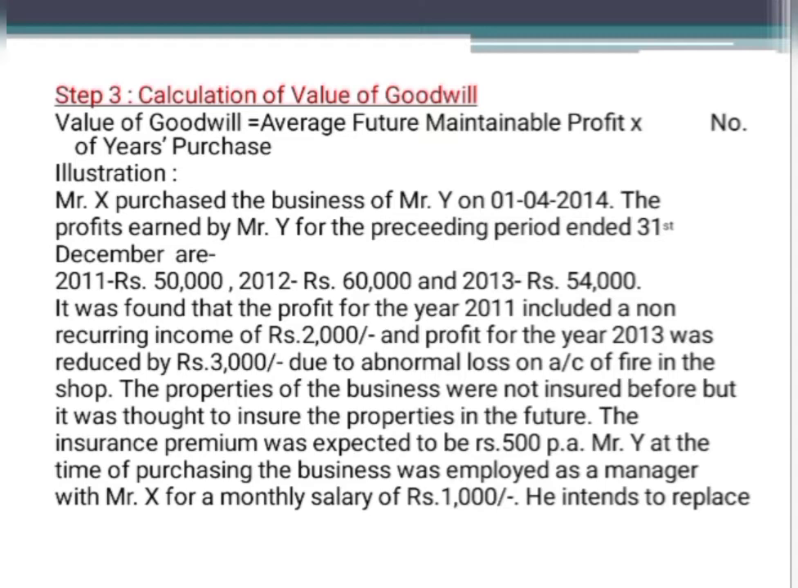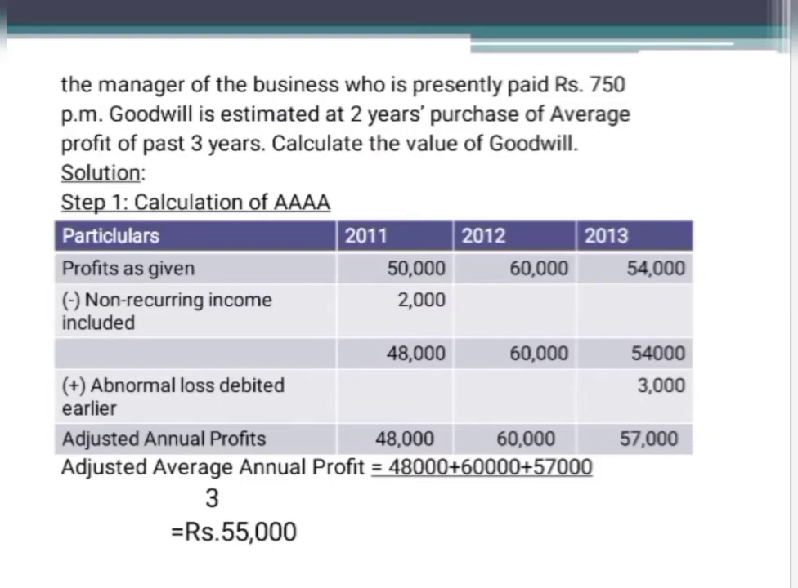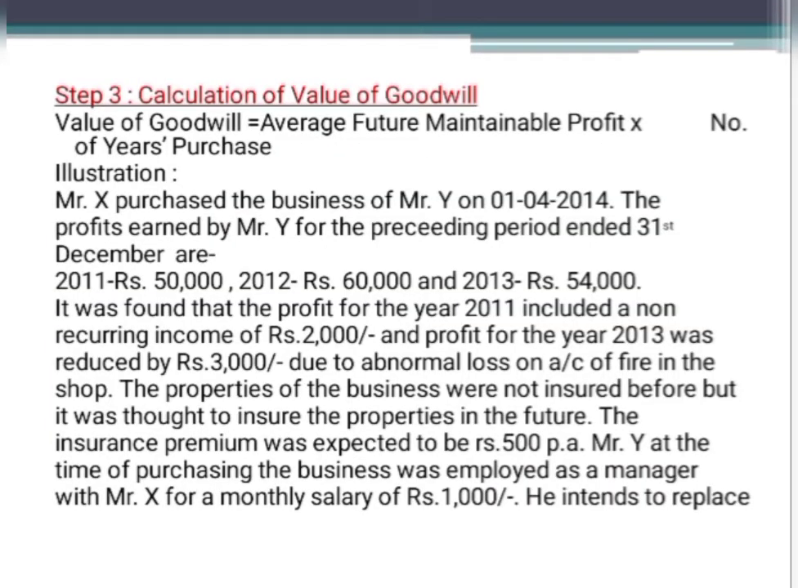The properties of the business were not insured before, but it was thought to insure the properties in future. The insurance premium was expected to be rupees 500 per annum. Mr. Y, at the time of purchasing the business, was employed as a manager with Mr. X for a monthly salary of 1000 rupees. Okay, he intends to replace the manager of the business, who is presently paid rupees 750 per month. Goodwill is estimated at 2 years purchase of the average profit of the past 3 years. Calculate the value of goodwill. So this is the question given here. Let us analyze the question now.